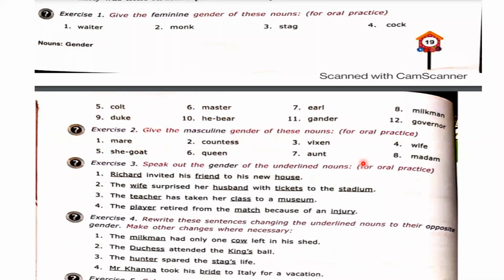Ansh Verma, you please tell me. The Duke attended the Queen's Ball. Very good, right answer.